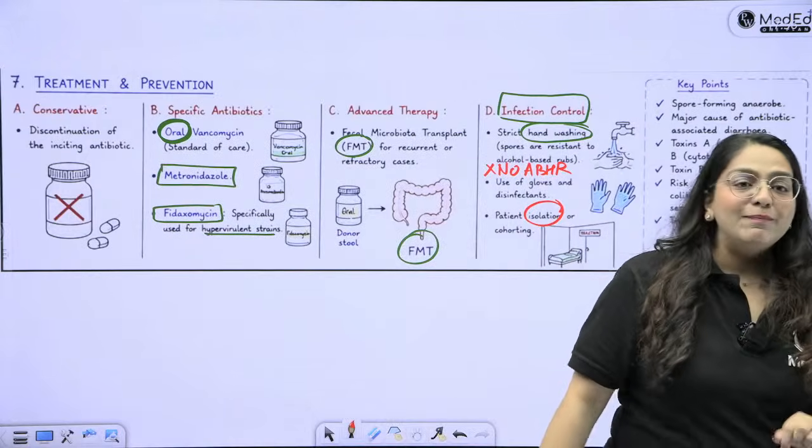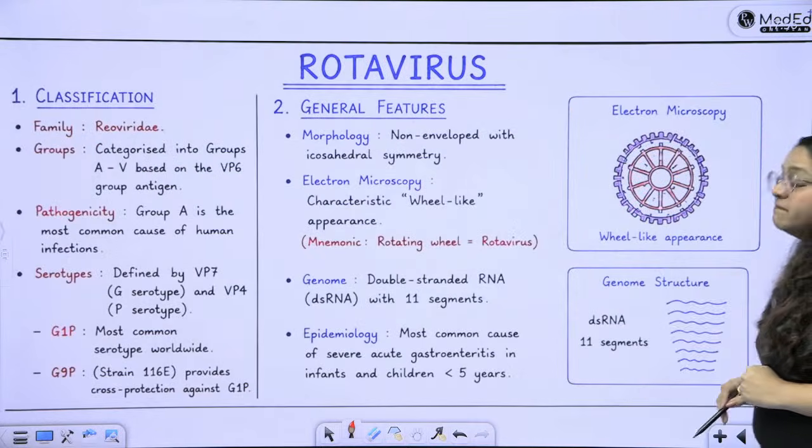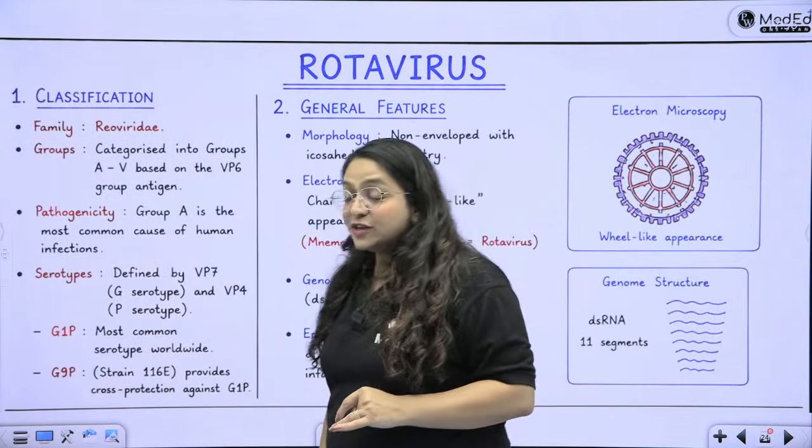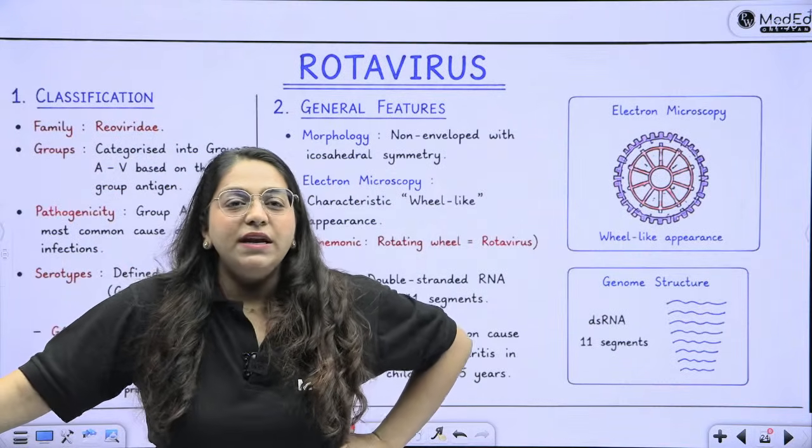Please write the key points in a summary to fetch maximum marks. Spore forming anaerobe, antibiotic associated diarrhea, toxin A, toxin B, pseudomembranous colitis, oral vancomycin, and infection control measures. All right, that finishes bacteria. So many bacteria and so many comments also.